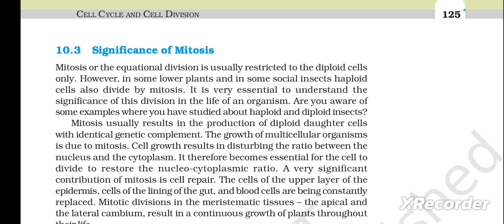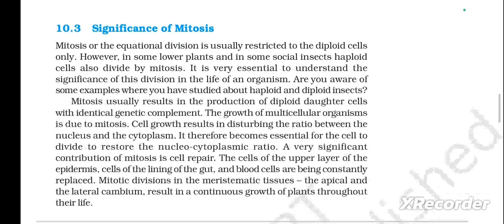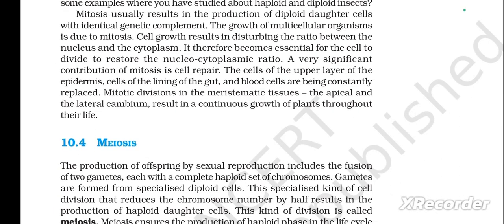The cells of the upper layer of the epidermis, cells of the lining of the gut, and blood cells are being constantly replaced. Mitotic divisions in the meristematic tissues, the apical and the lateral cambium, result in the continuous growth of plants throughout their life.